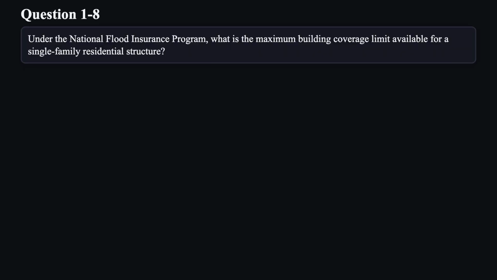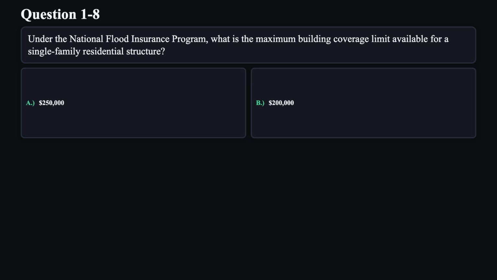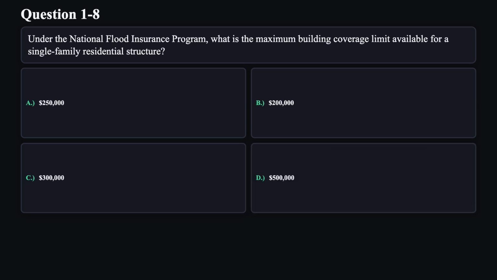Question 8. Under the National Flood Insurance Program, what is the maximum building coverage limit available for a single-family residential structure? A. $250,000. B. $200,000. C. $300,000. D. $500,000.